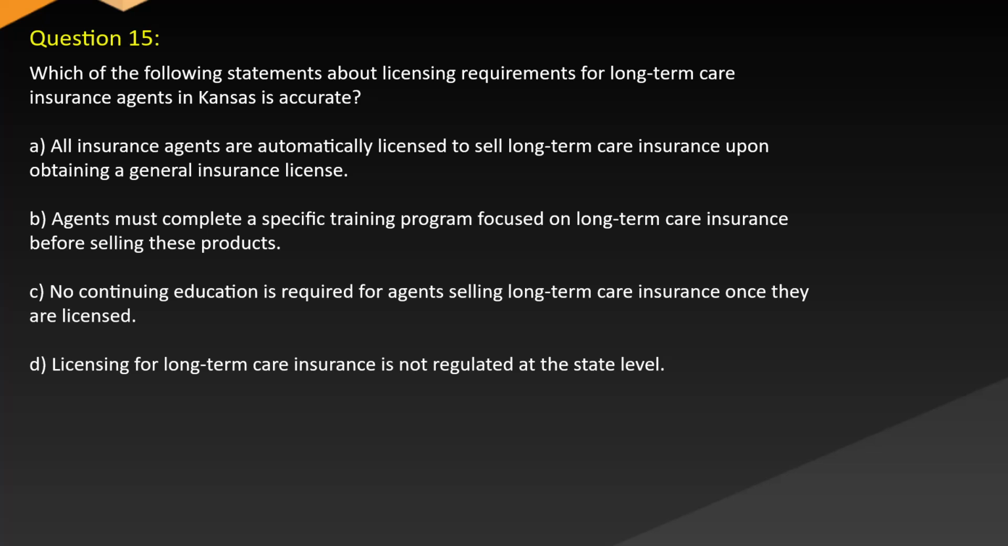Question 15. Which of the following statements about licensing requirements for long-term care insurance agents in Kansas is accurate? A. All insurance agents are automatically licensed to sell long-term care insurance upon obtaining a general insurance license. B. Agents must complete a specific training program focused on long-term care insurance before selling these products. C. No continuing education is required for agents selling long-term care insurance once they are licensed. D. Licensing for long-term care insurance is not regulated at the state level.